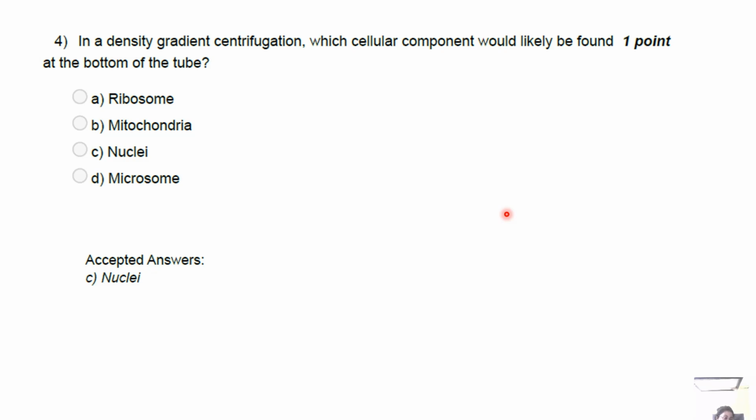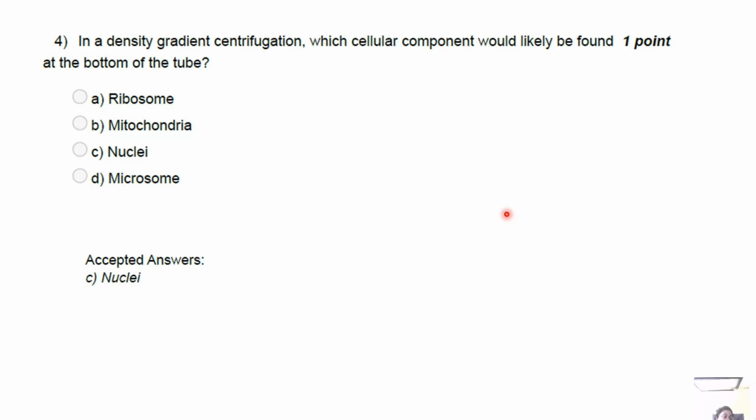Now in rate zonal, you lay a thin sample layer on top of a preformed gradient, lighter at top, heavier at bottom. Particles separate by sedimentation rate. Larger, heavier particles move faster towards the bottom. Particles do not cross a region where the medium density equals their buoyant density, unless spun so long that collecting occurs. So it is useful to separate by size and mass. The gradient prevents convection and cushions pelleting.